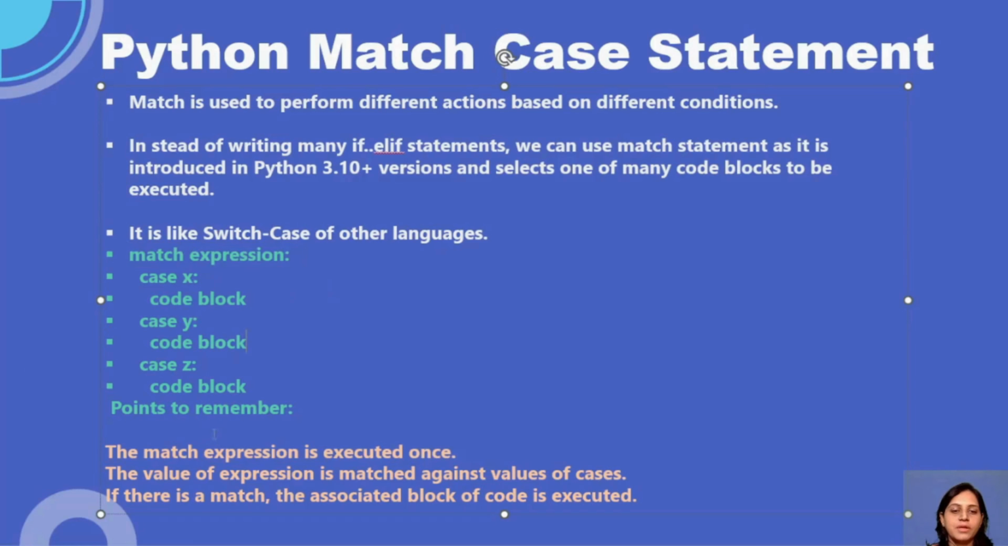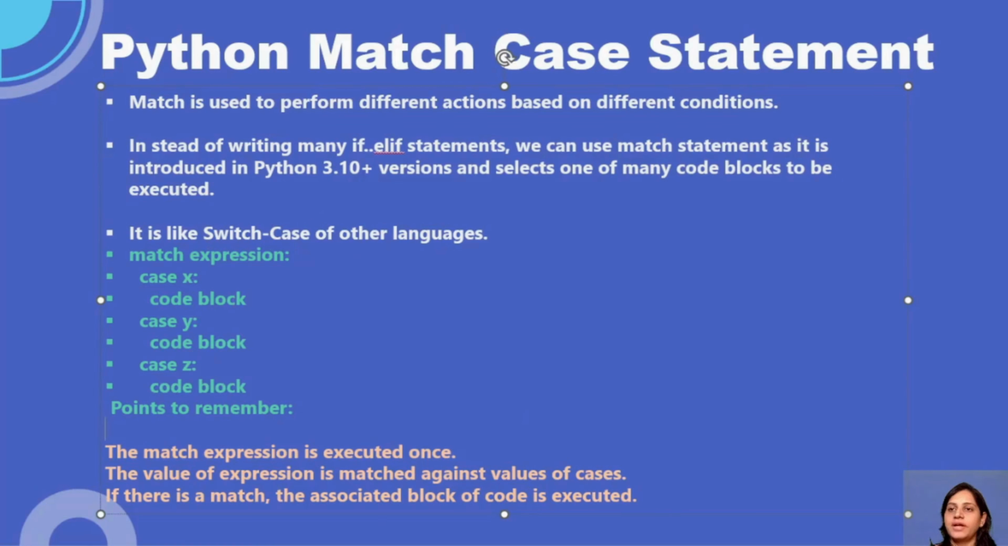The value of the expression is matched against the value of the cases. This expression value is going to match with this. If there is a match, then the associated block of code is executed. That is again fair, right? We are comparing this expression with this, then we are typing the code, correct? Now that is all, guys, for the theory part.